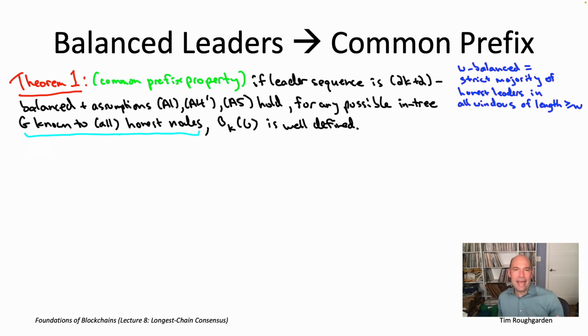The reason I can write that is because if there are no message delays between nodes, as soon as any honest node learns about a new block, they can instantaneously, like by telepathy in effect, communicate that to all of the other honest nodes. So there's never any lack of synchronization between different honest nodes, and we can talk about the in-tree known to all honest nodes. If there were message delays, different nodes might have slightly different in-trees, and we'd have to worry about that. Under assumption A5, we don't have to worry about that.